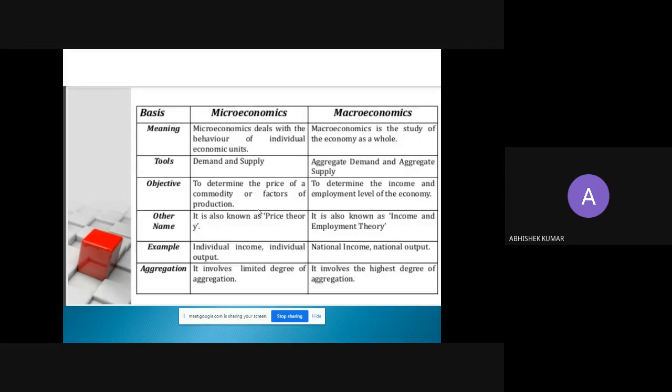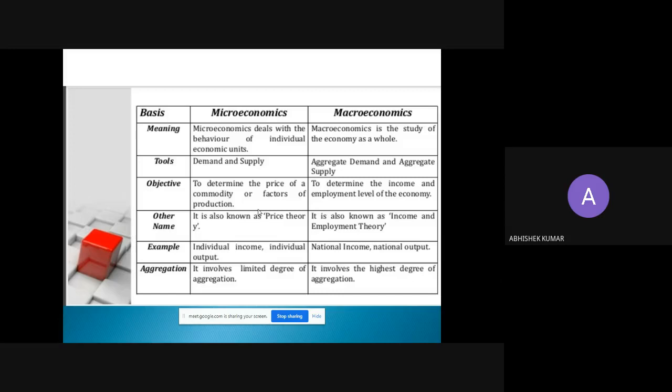So how can we differentiate microeconomics and macroeconomics? These are different bases of this differentiation. Microeconomics deals with the behavior of individual economic units, whereas macroeconomics is the study of the economy as a whole. What is the tool? Microeconomics: demand and supply. Macroeconomics: aggregate demand and aggregate supply. And what is the objective?